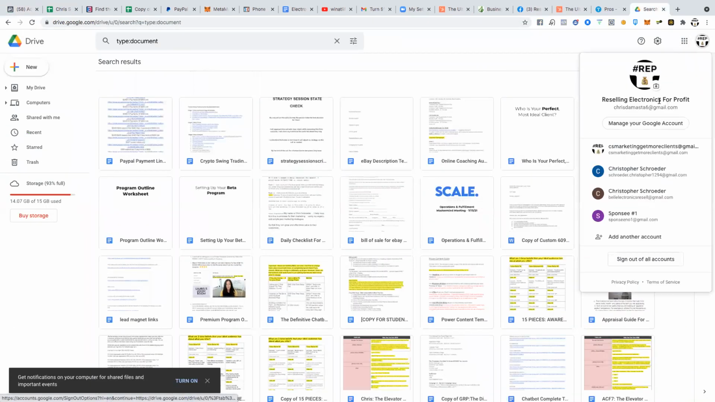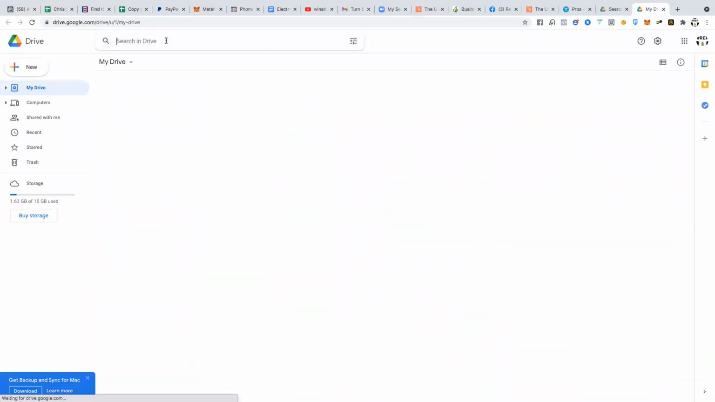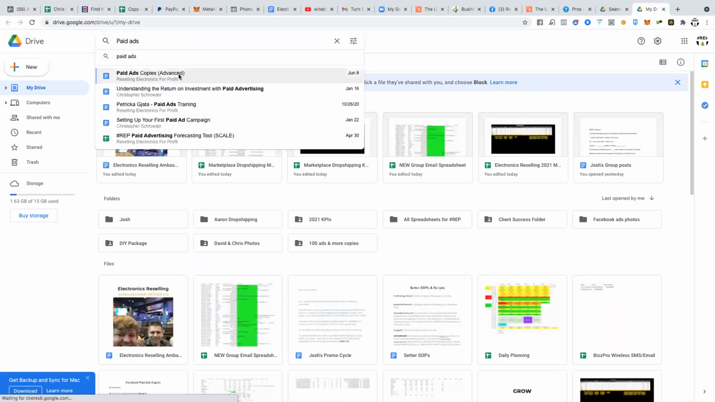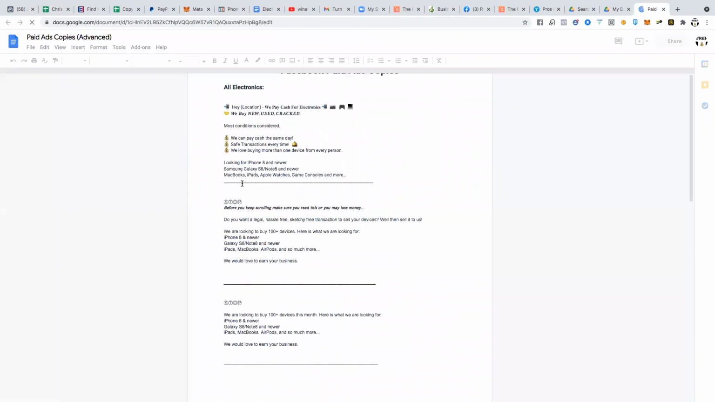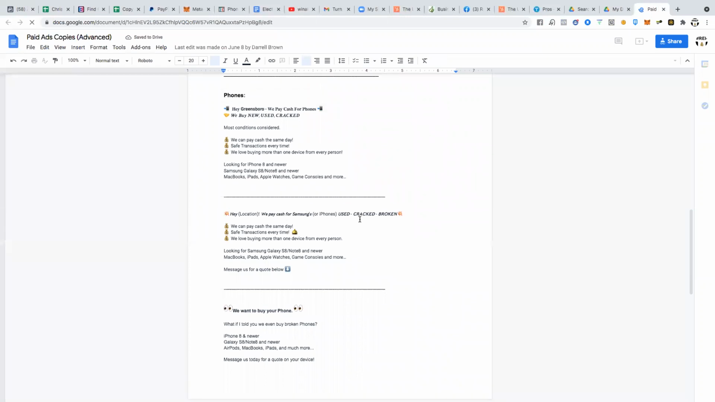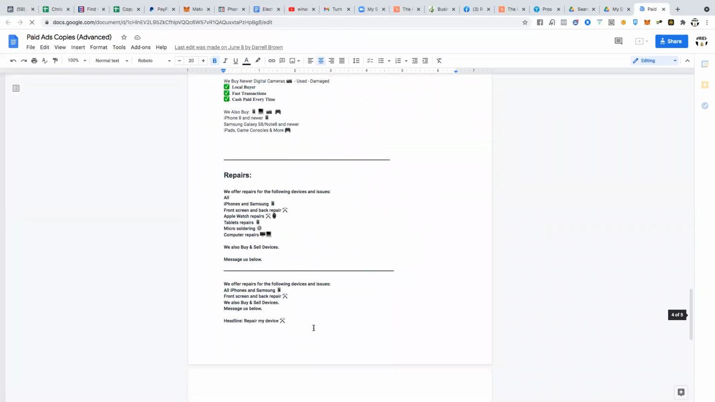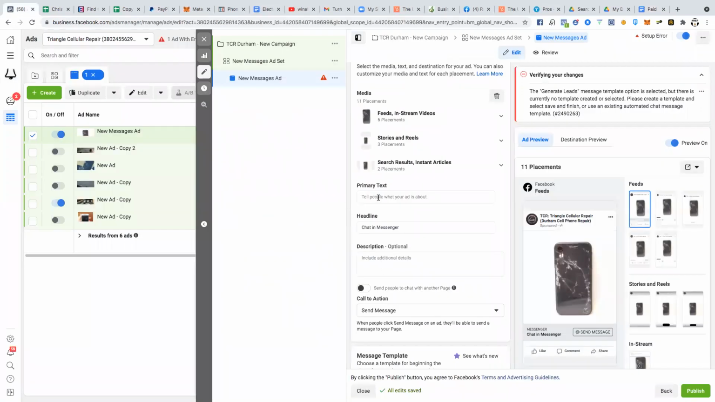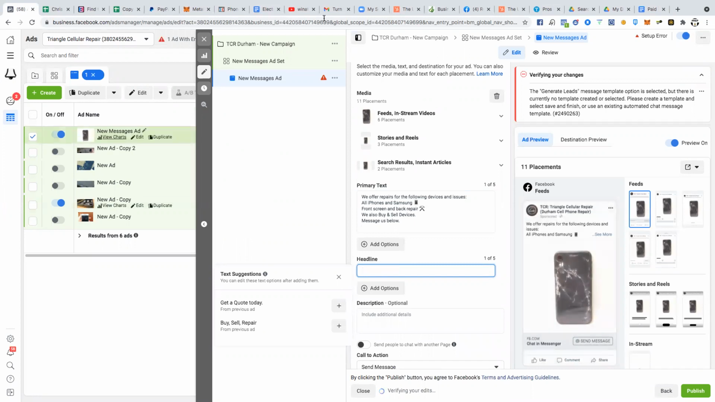Let me find my, it's in the wrong account. So paid ads, there we go. So these paid ad copies are for reselling and also repairs. So go all the way down to the bottom. There we go. I like to keep things very simple on the ads because simple is what makes things happen.